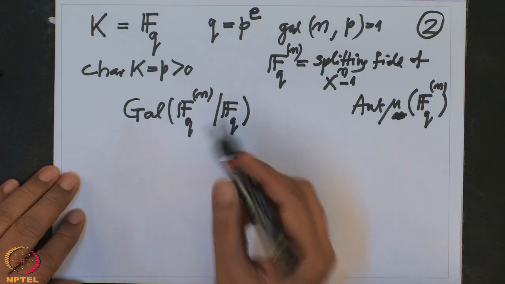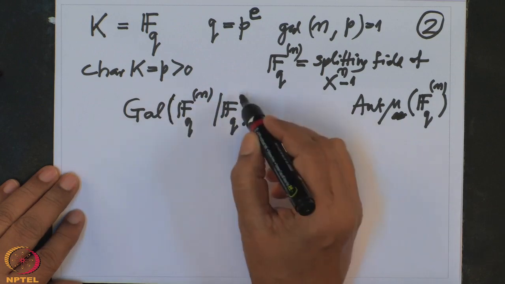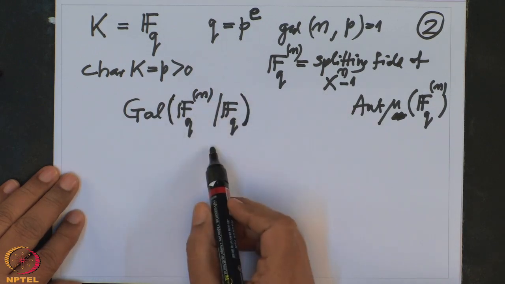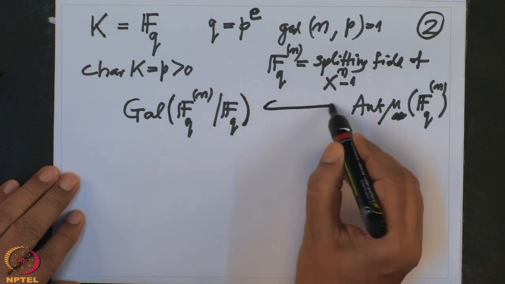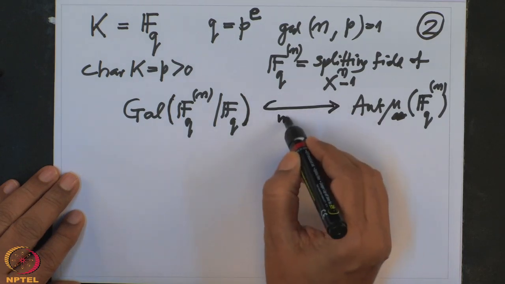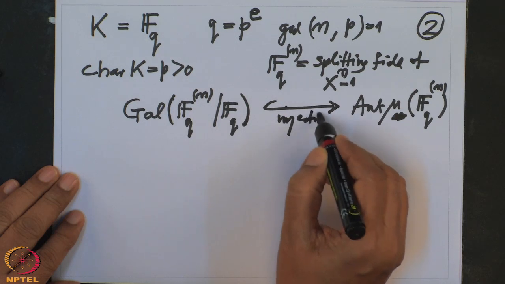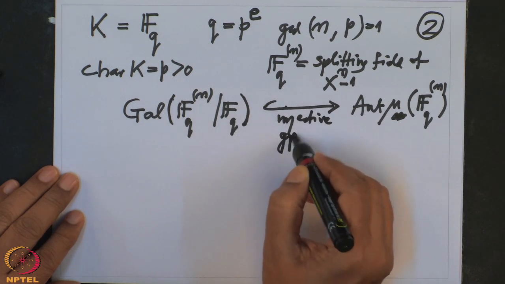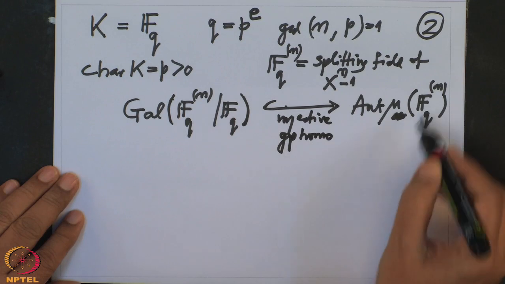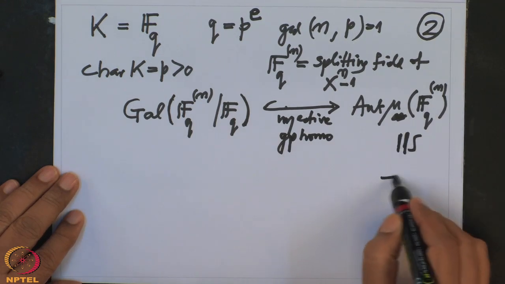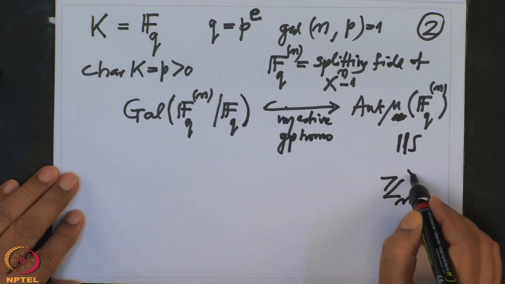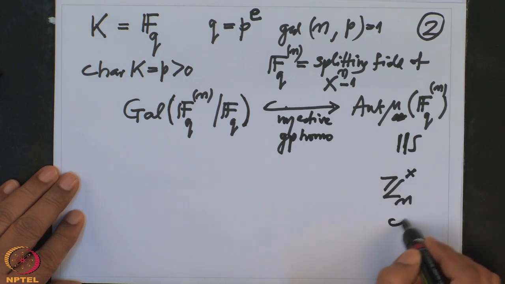Now, we do not know what the order is. We only know that this is a subgroup. This restriction map is injective. That is the only information we have. It is a group homomorphism, and this we know is identified with Z mod n cross. So this order we know, this is phi n.